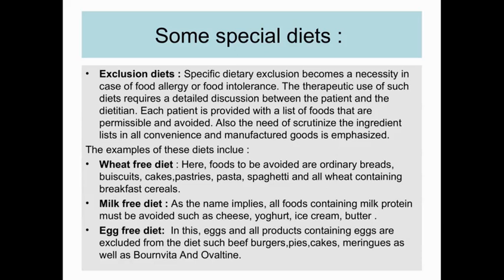So the protein casein is basically avoided in this milk-free diet. Next is your egg-free diet. In this, eggs and all products containing eggs are excluded from the diet, such as beef burgers, pies, cakes, meringues, Bonvita, Ovaltine. As egg also might cause some food allergy to certain patients.